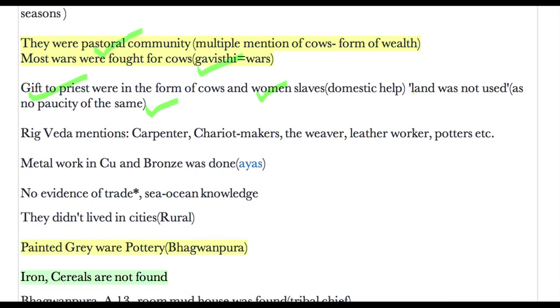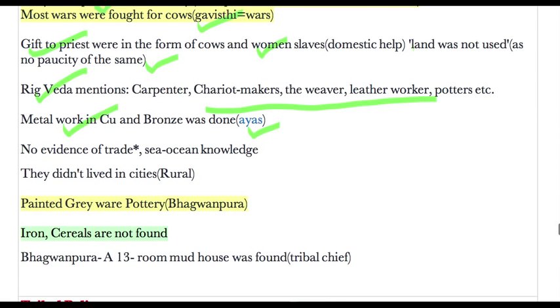The Rig Veda mentions different types of occupation. What are those? Carpenters, chariot makers, weavers, leather workers and potters. These things were known to them. Then metal work in copper and bronze was done, and there is a mention of Aryans in the Rig Veda. No evidence of trade has been found so far, and we don't know whether they were aware of the sea and ocean or not. Although Samudra has been mentioned a few times in the Rig Veda, that doesn't mean sea or ocean during that time.